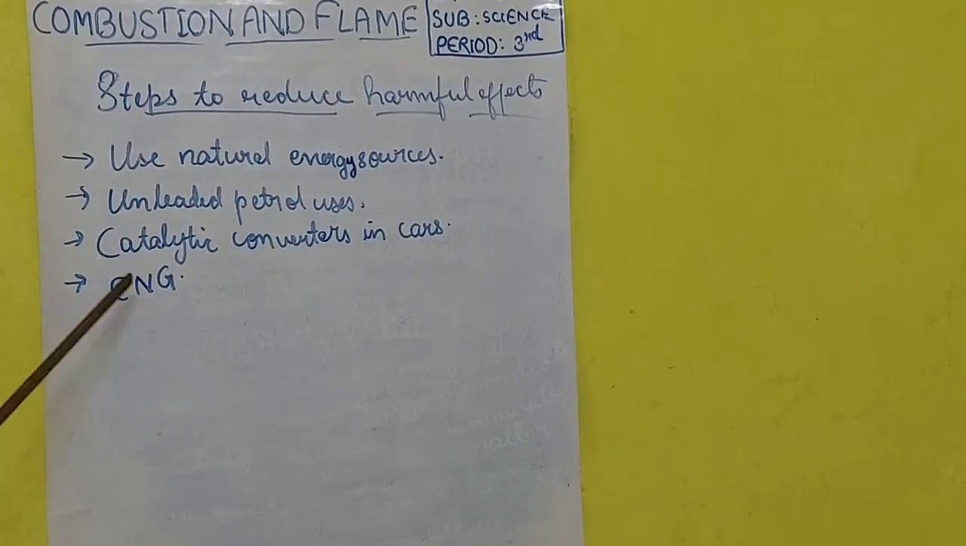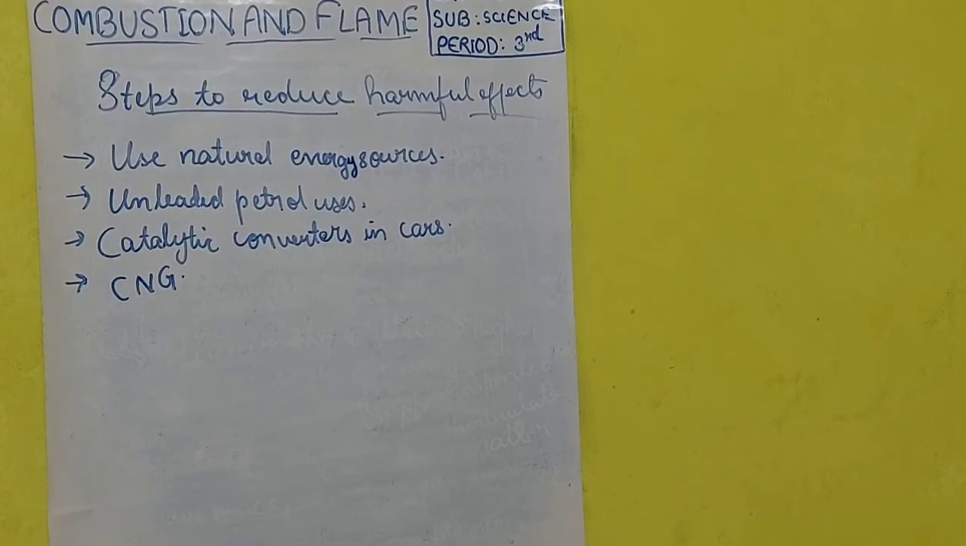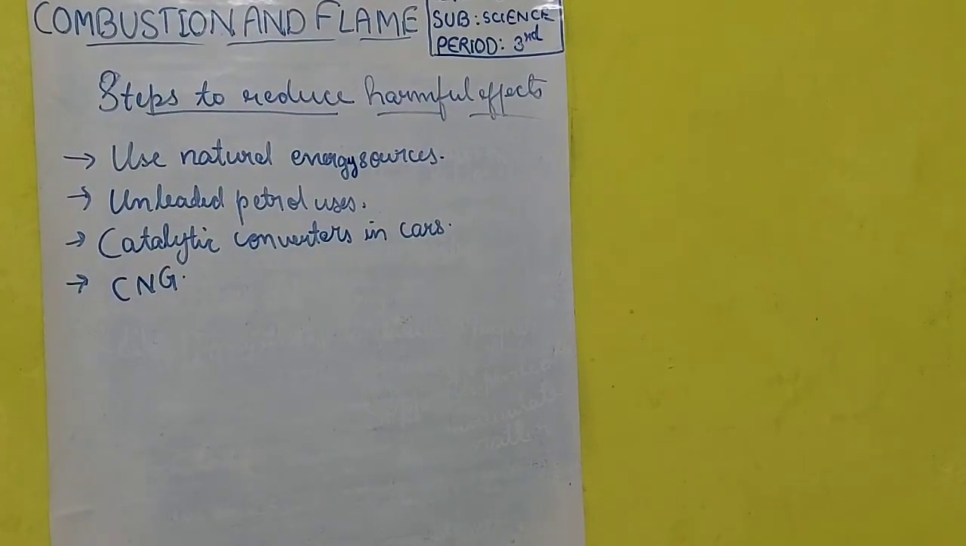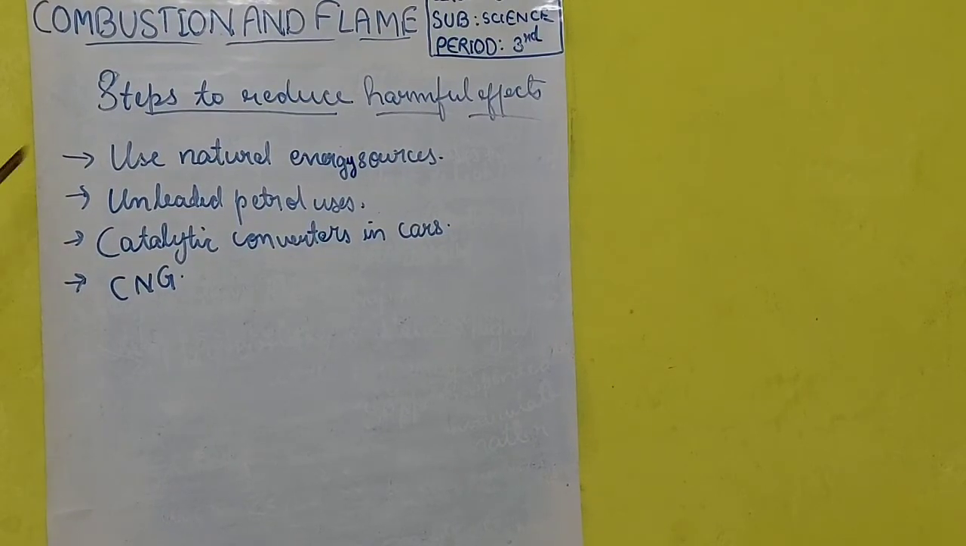Then CNG. We have already studied that CNG is a very good alternative for petrol and diesel, and we can use it for our domestic purposes because it causes less air pollution and it is a cleaner fuel. Clear? So, these are some of the useful steps which we can take to reduce the harmful effect. There are many more, but these are some general and important points which I have given you. Hope you all are clear with all the topics. And with this, the chapter is completed.